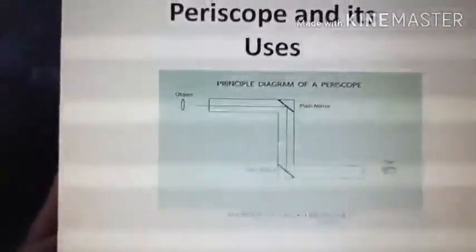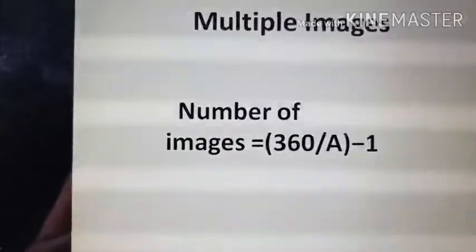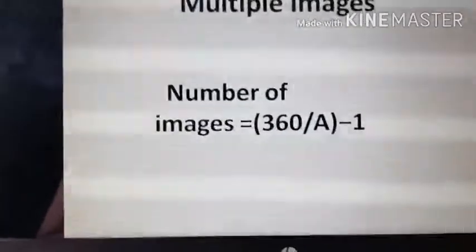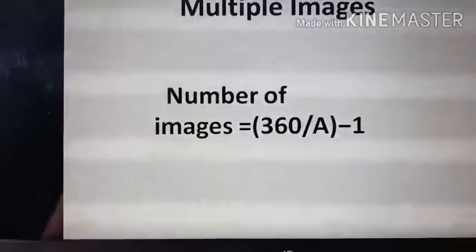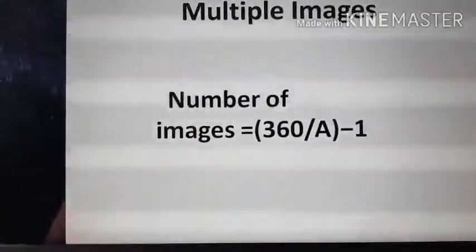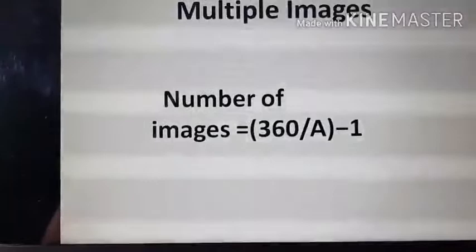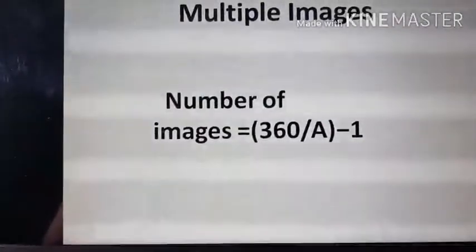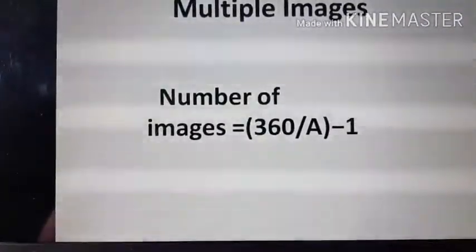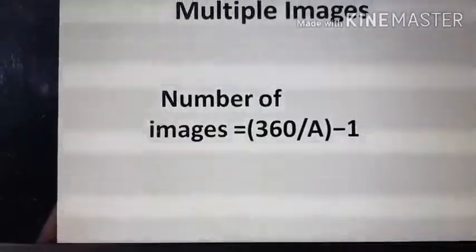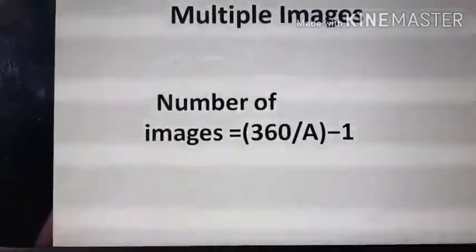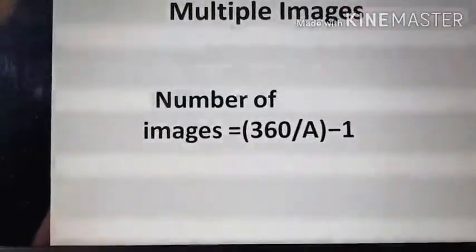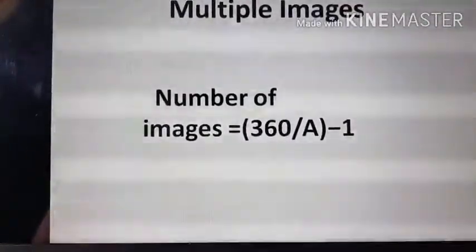Now we will be discussing the formation of multiple images. If two mirrors are inclined at an angle of 60 degrees, 90 degrees, whatever it is, and in front of both mirrors we keep an object, what will happen? Light will be incident on one mirror and it will be reflected, and that reflected ray will fall on the other mirror, and then again it will be reflected.